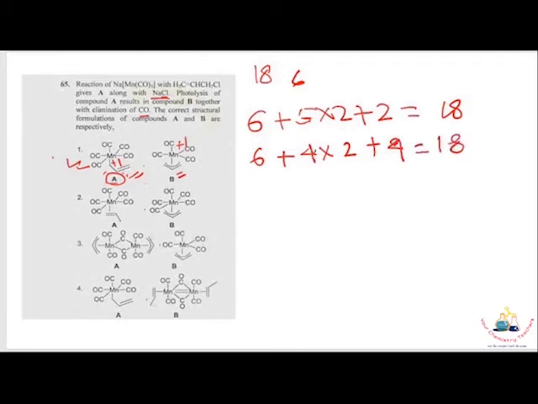That is, number 1 is the answer to this question. If you calculate the total valence electrons of the rest of the complexes, one of them does not show the 18 electron rule. So number 1 is the answer to this question.